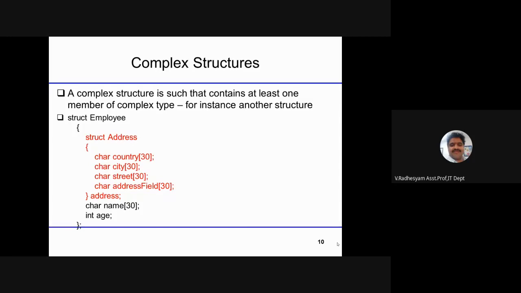Suppose we are storing the employee details. For employee details, there are different items related to the employee.